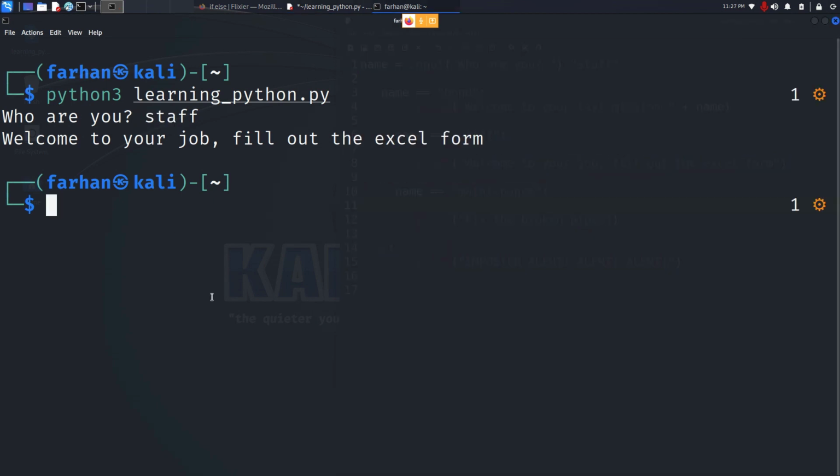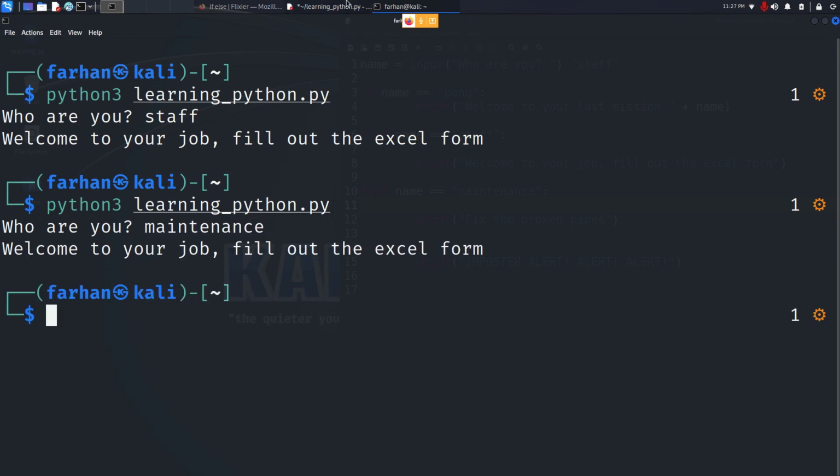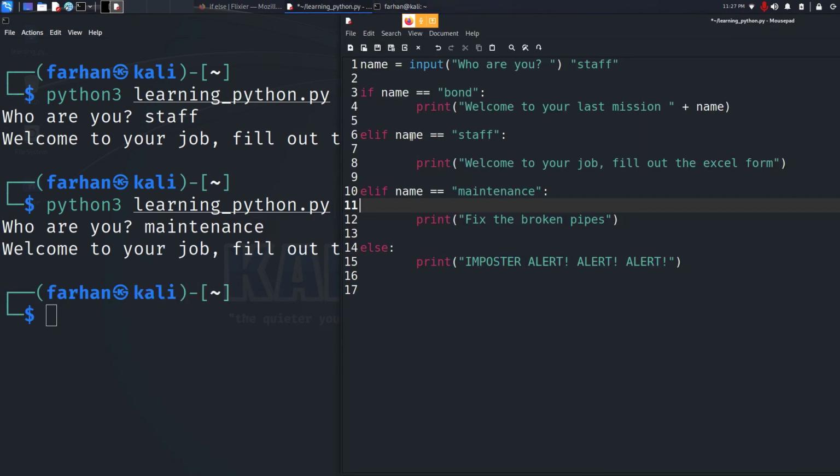If I had given maintenance, then similarly it's checking maintenance against the string staff. Since they're not equal, it's jumping onto the next line. And since maintenance and maintenance are true, this whole statement became true and it printed out this line.